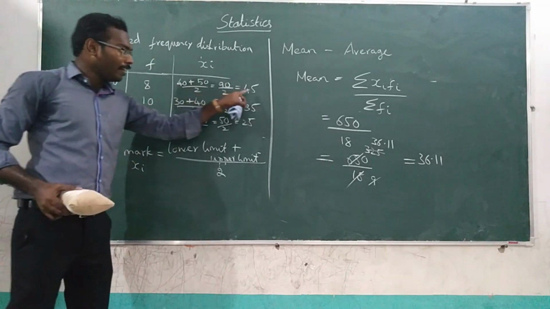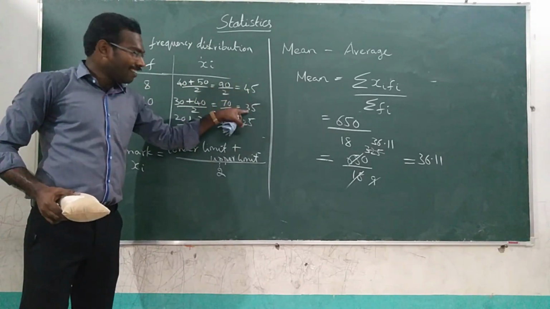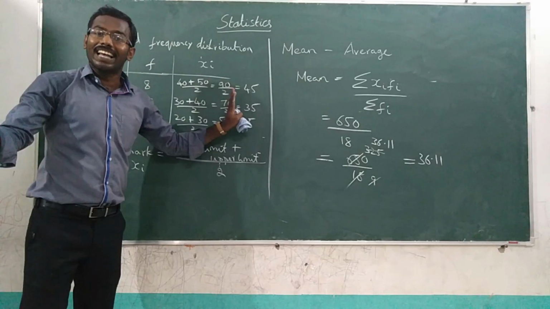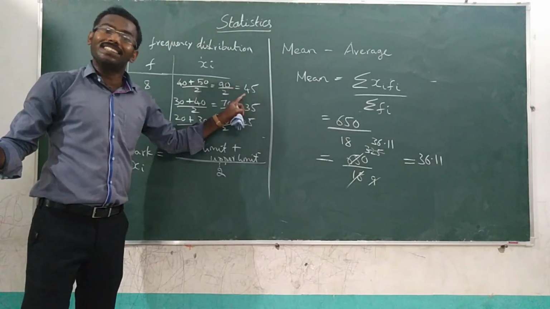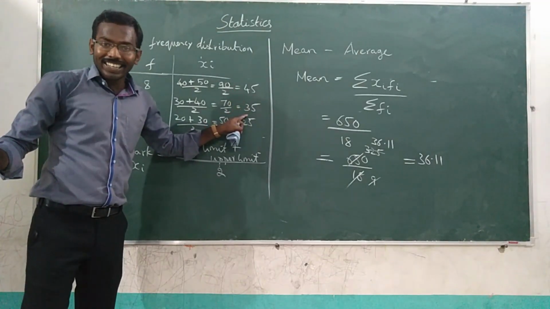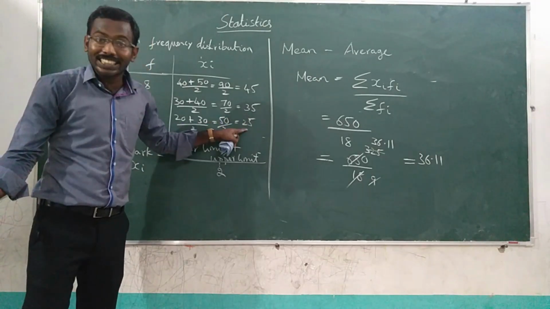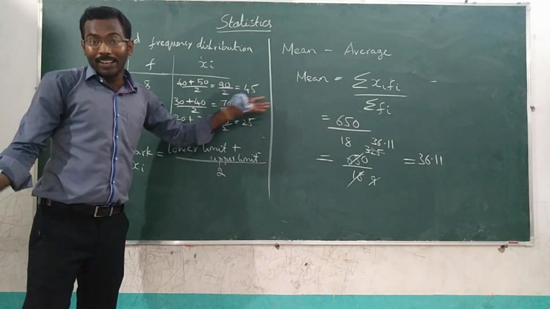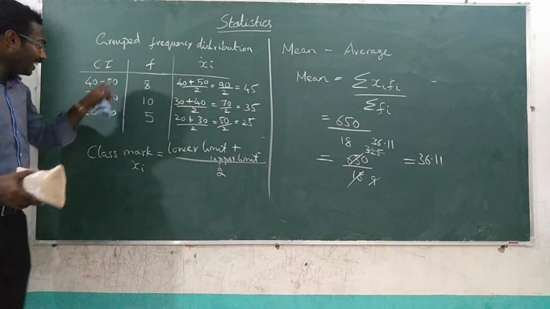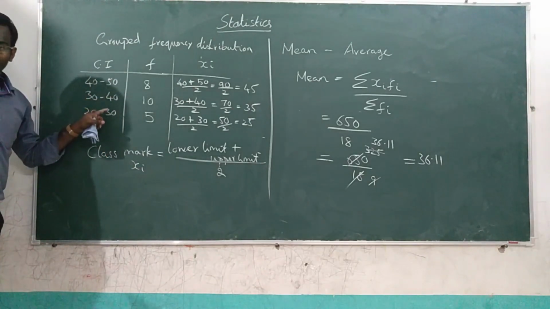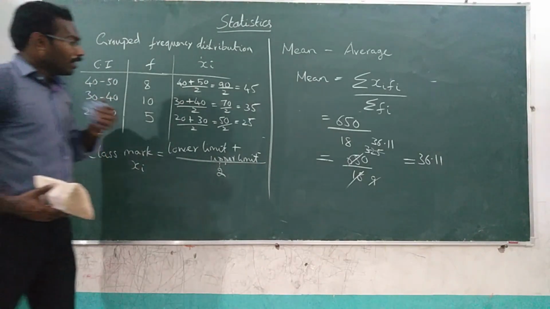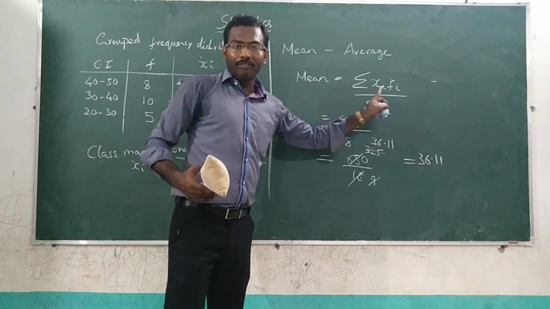So if the first value is 45, the second value is simply obtained by subtracting the class size. That is 45 minus 10, 35. Clear? Then 35 minus 10, 25. This is very easy. This is a shortcut for you. You can follow this also, only in the case of continuous distribution. Understood?